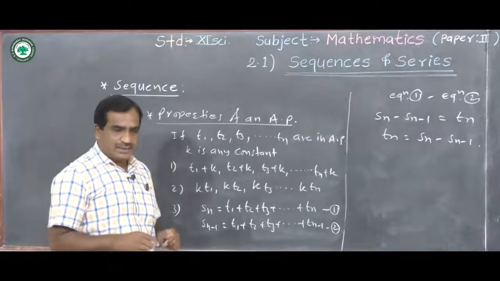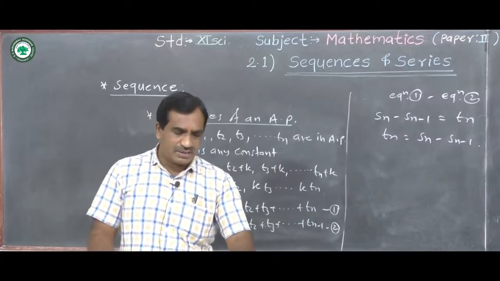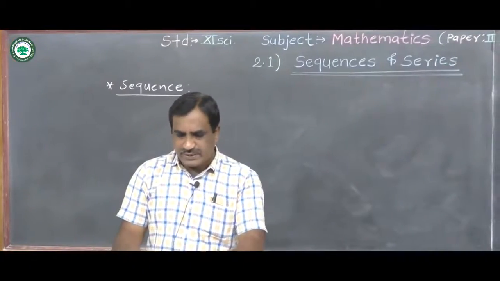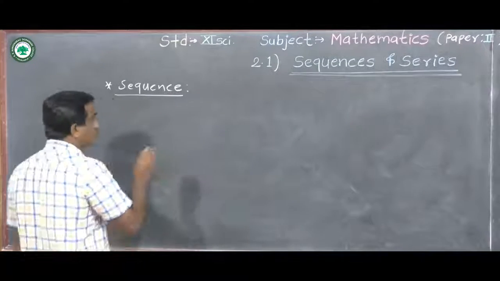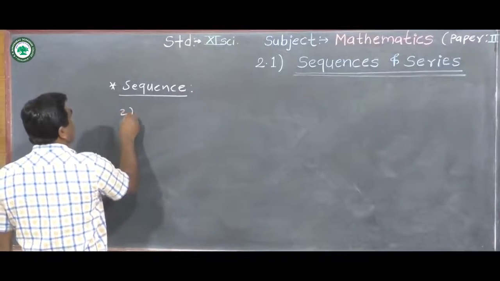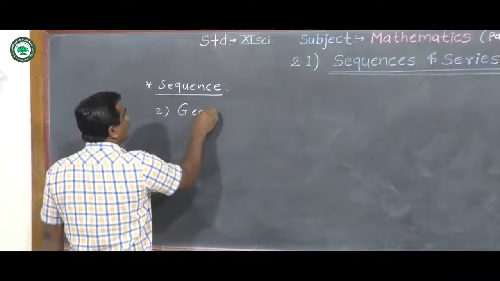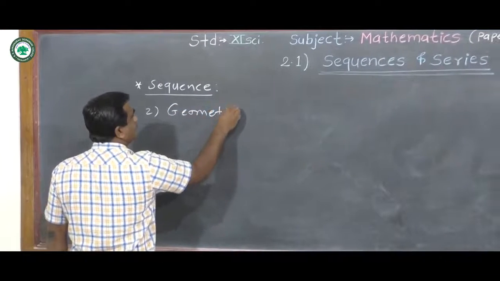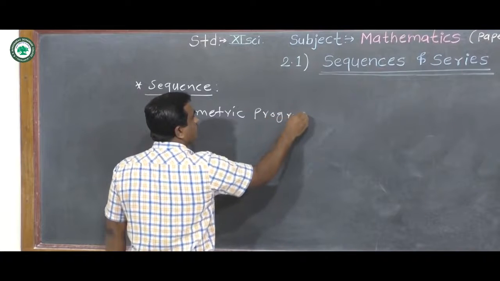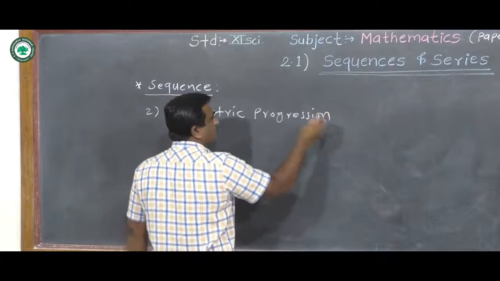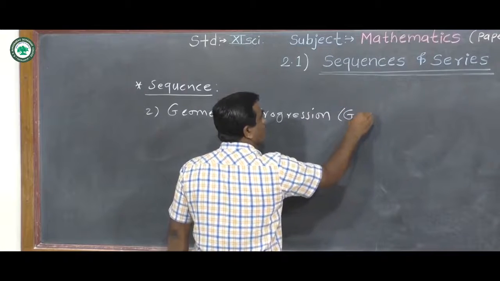Now we see the next sequence or progression, geometric progression. Okay, our next sequence is the geometric sequence or geometric progression. Second sequence, geometric progression. In short, we can write here GP.